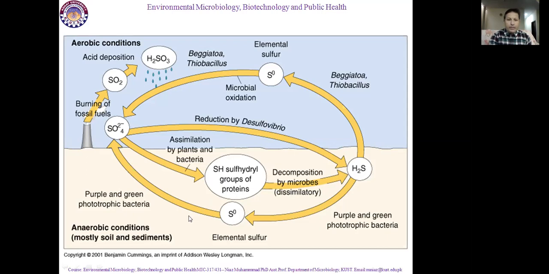So this elemental sulfur is again converted into SO4 by means of purple and green phototrophic bacteria. This is an anaerobic condition; this process mostly takes place in soil and sediment. And this process is on the surface of the earth, if we see here. So from this slide, we just want to discuss and elaborate that sulfur